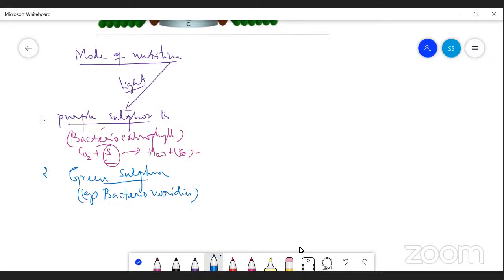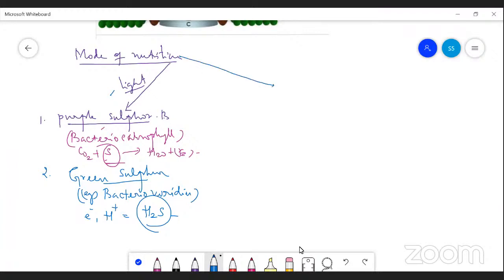Due to the presence of this pigment, they manufacture their own food material. Then which one is the electron and proton donor? The electron and proton donor is H2S, hydrogen sulfide. So it is also called an anoxygenic photosynthetic organism. So these are also called photoautotrophs.